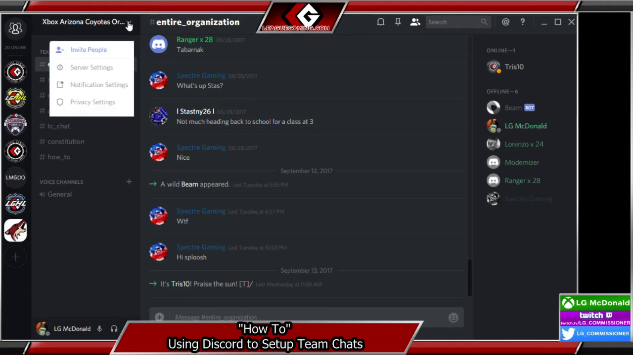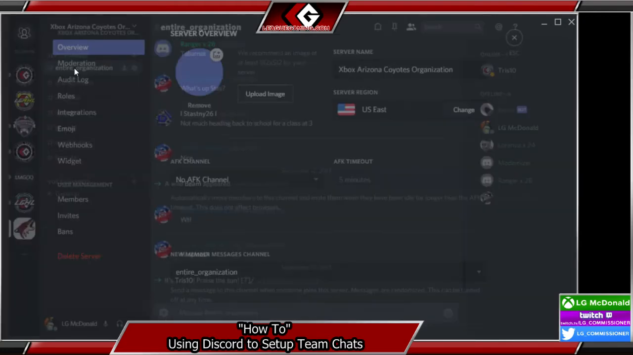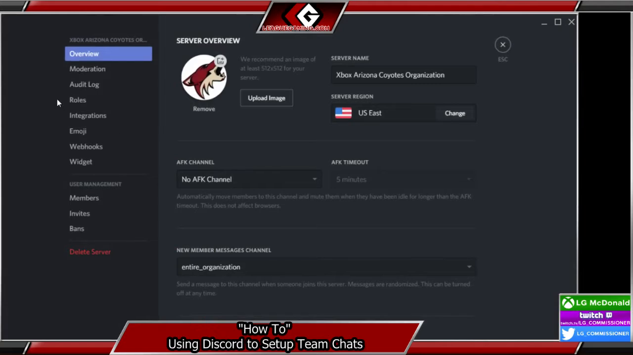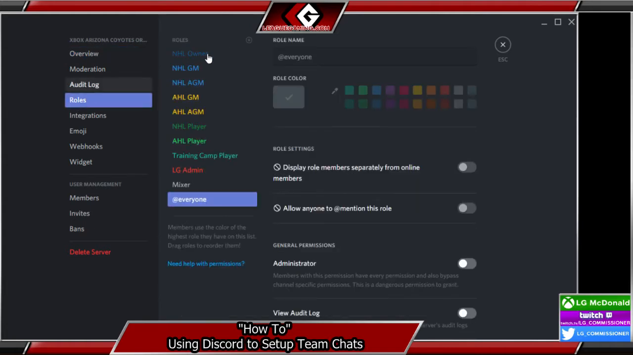If you click on the top here and you go to your server settings, when you create your new server, whatever your team is called or whatever you may want to name it, this is where you set up permissions and so on. You go to your roles, and inside the roles, this gives you the different levels of each chat. So we need to set up the NHL owner, the NHL GM, AGM, both AHL managers, and then NHL player, AHL player, training camp player, and then just LG admin.